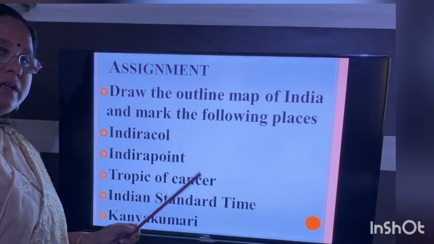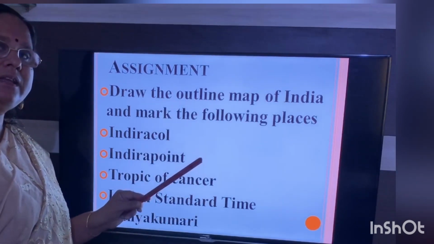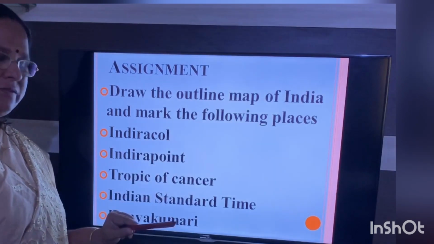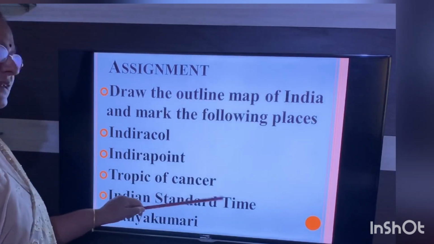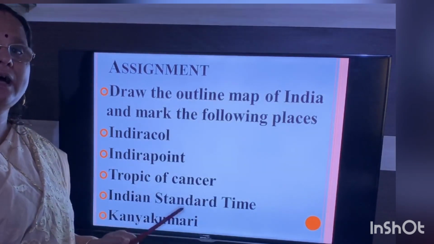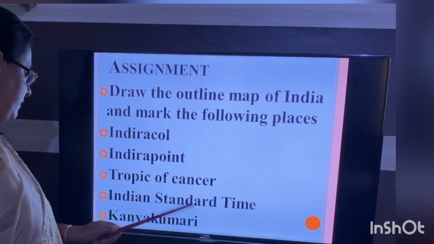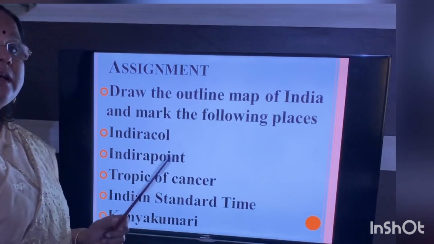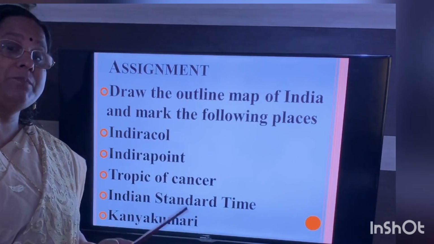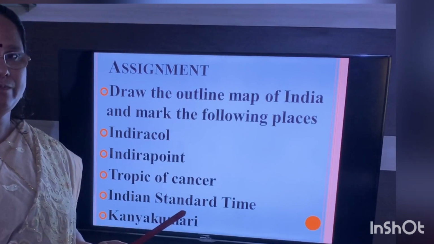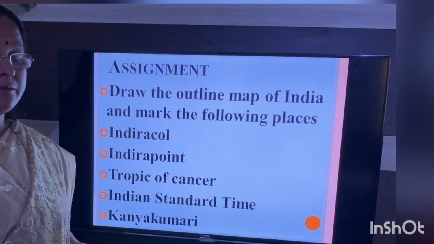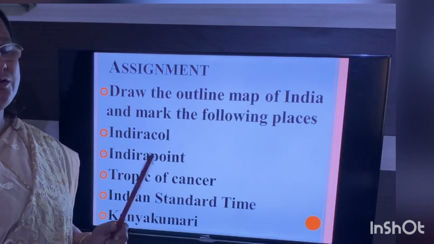You have to draw the latitude line and divide India into 2 equal halves. And the next one is Indian Standard Time, that is 82.5 east longitude. And Kanyakumari, the southernmost tip of the mainland. Remember, Kanyakumari is the southernmost tip of the mainland. You have to mark it.